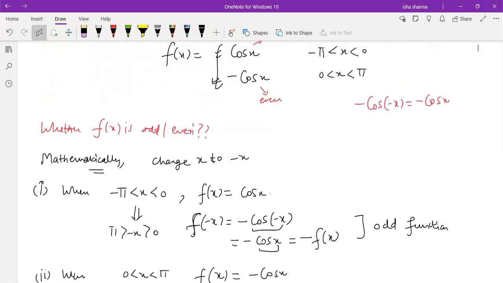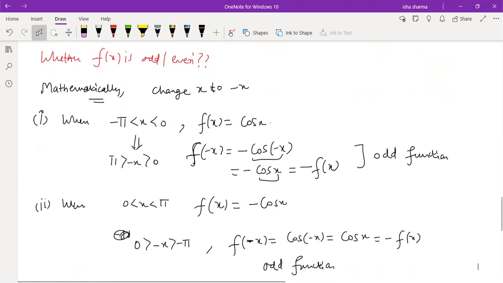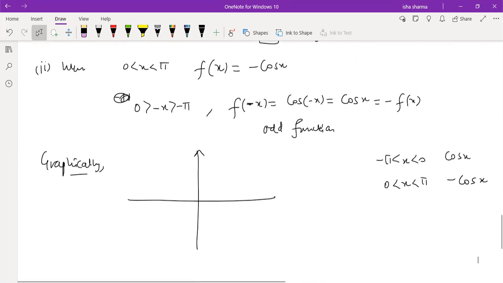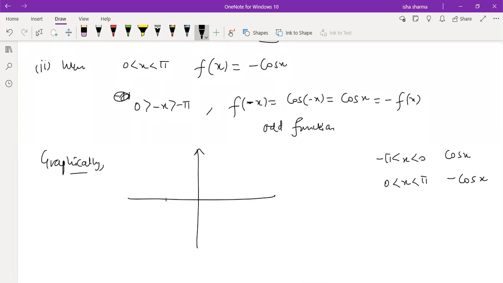Yeah, from minus pi to 0, it is cos x. From 0 to pi, it is minus of cos x. So from minus pi to 0, the graph is cosine x, so you just draw the graph of cos x. Everybody knows the graph of cosine x. At minus pi this is minus 1, and at 0 this is 1, and in between it takes value 0. So this is basically this.